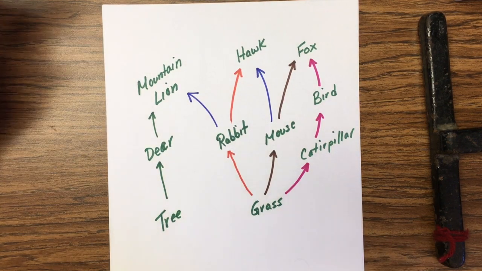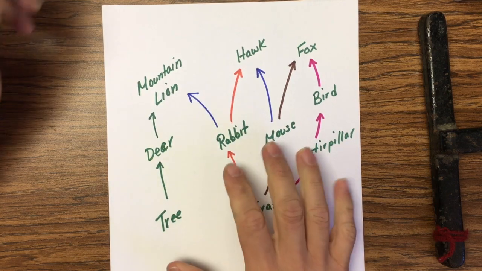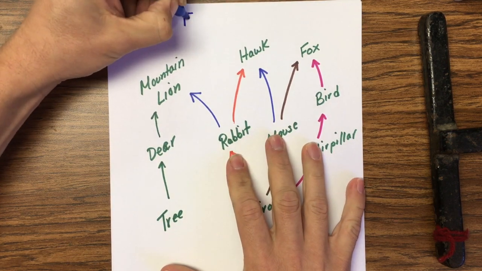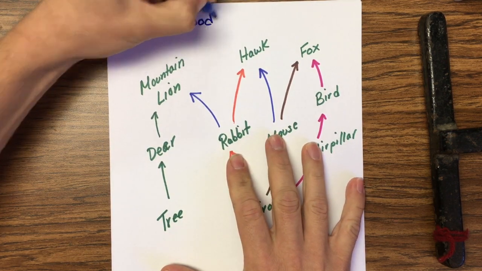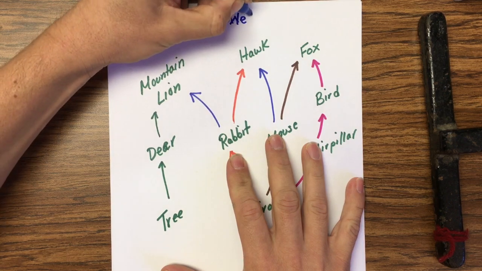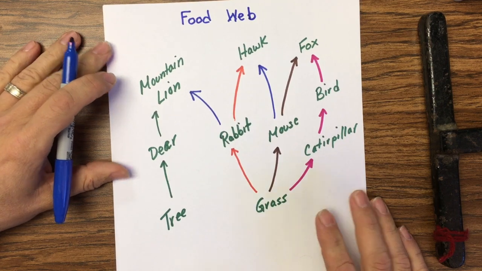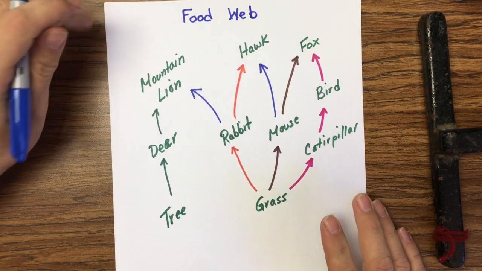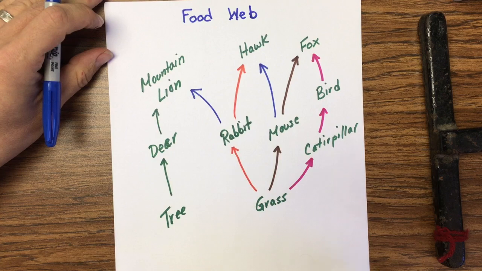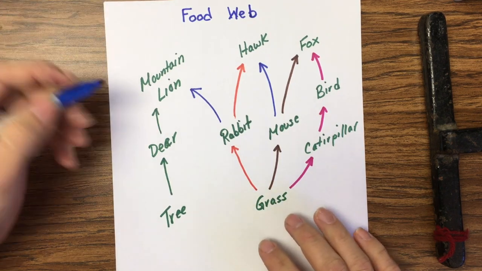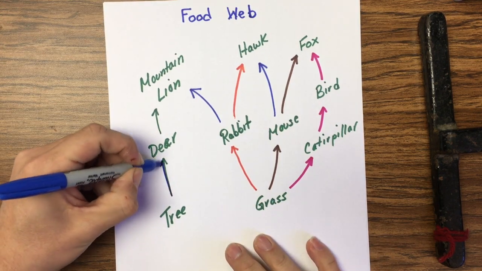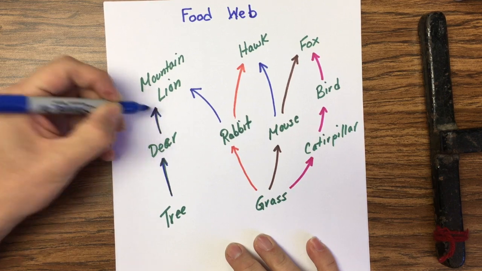Today, what I want to review with you guys is what is called a food web. So a food web is a collection of different food chains. For example, this is a food chain.